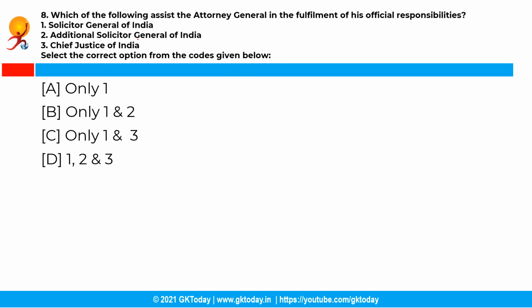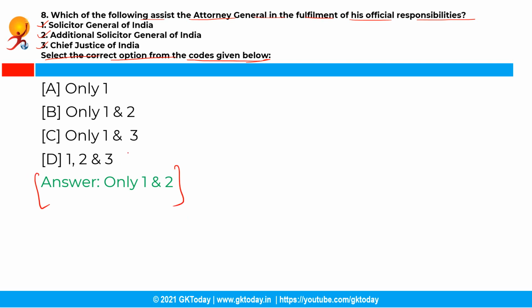Now the next question is, which of the following assists the Attorney General in the fulfillment of his official responsibilities? Solicitor General of India, Additional Solicitor General of India, Chief Justice of India. So you have to select the correct option from the codes given below. And the correct answer is option B, that only 1 and 2 are correct.